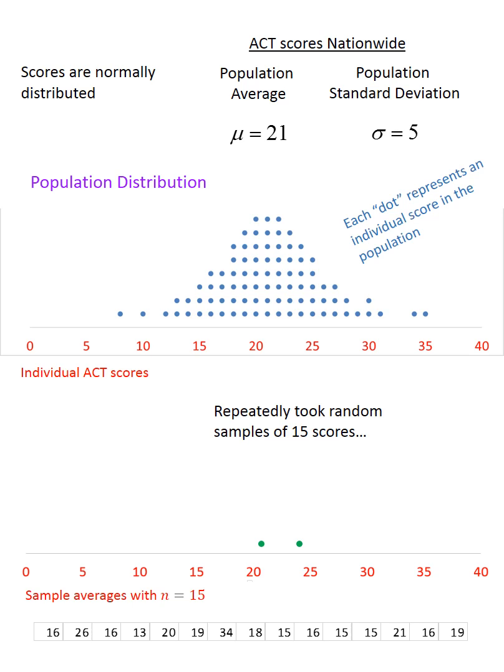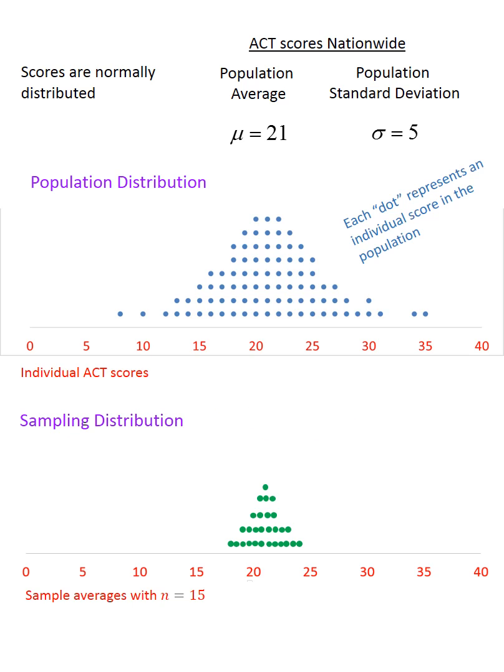Here's another 15 randomly selected ACT scores. This time the average was a different number again. Now if I were to continue to pick 15 random ACT scores, compute their average, and each time plot it on my distribution graph, eventually I might get something that looks like this. We call this a sampling distribution, and notice that each of these green dots represents a sample average of 15 individuals, not a single individual.